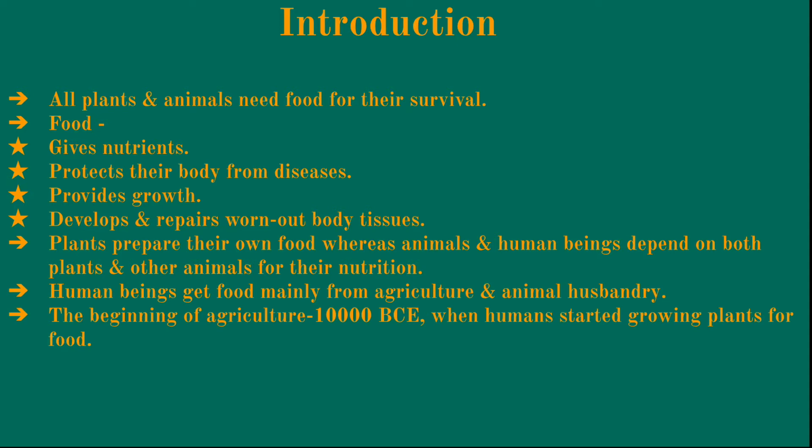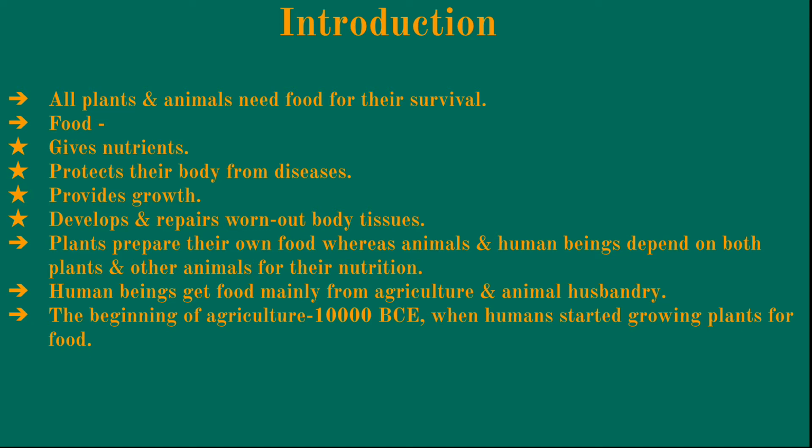Plants and animals, we know that they need food for their survival. Now what does food give us? Food gives us nutrients, protects our body from diseases, provides us growth, and develops and repairs the worn out tissues of our body. Plants prepare their own food, whereas animals and human beings have to depend on both plants and animals for their food.